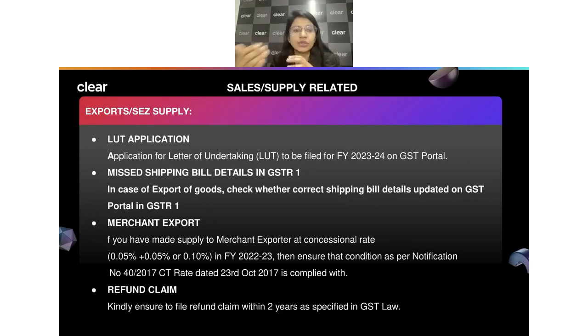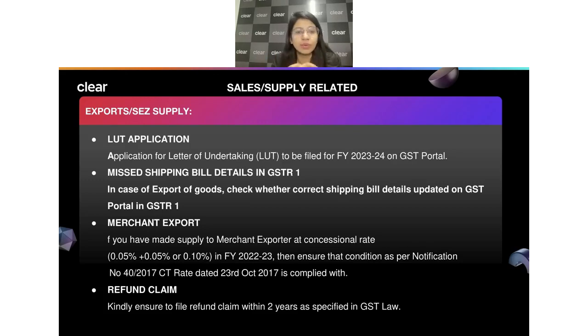I have not even issued a shipping bill, or I don't have the shipping bill details with me. I'm already done with the GSTR-1 filing. When I'm done with the GSTR-1 filing, and if I don't have the shipping details with me at that moment, I have to make sure I do a proper amendment in the next month and keep the shipping details. Because unless there are proper shipping details while I'm filing my GSTR-1, I will face an issue with my refund. My refund will not get processed unless the shipping details are present as a part of my GSTR-1.